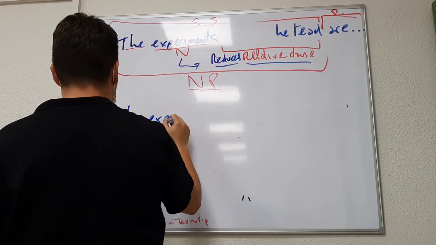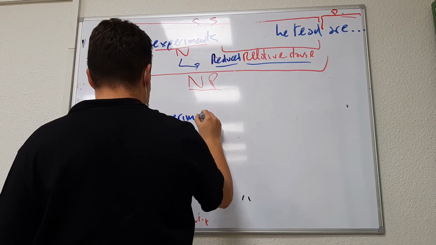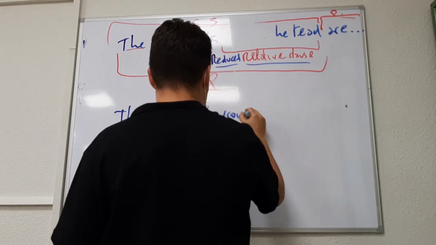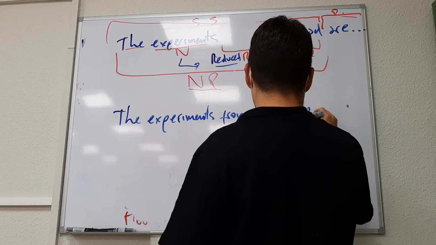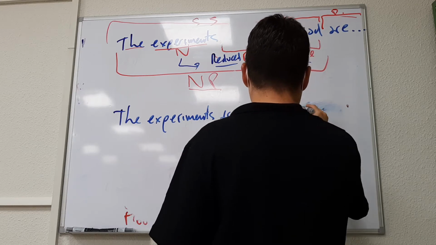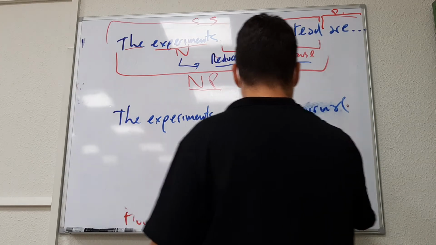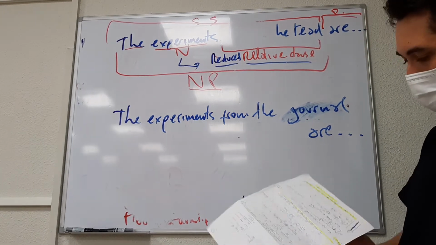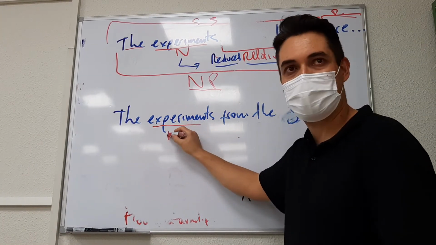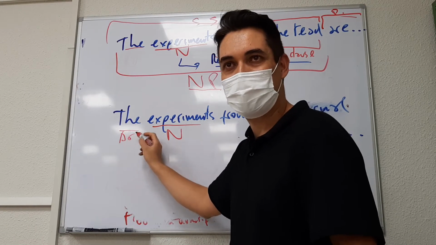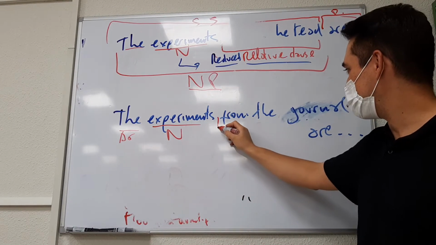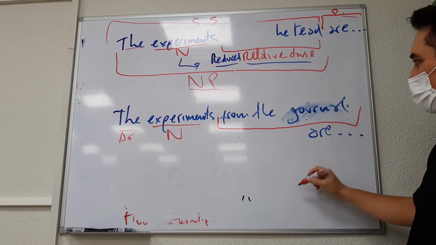Another one. The experiments from the paper, from the journal, are revealing. Again, experiments, the noun. Before the noun, an article, a determiner. After the noun, what is this? From the journal.